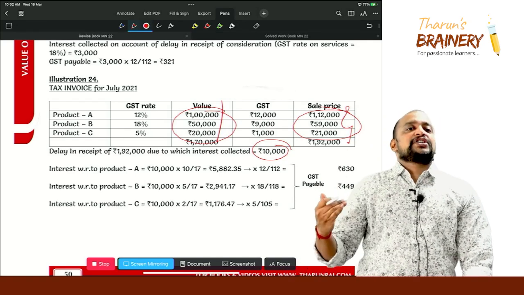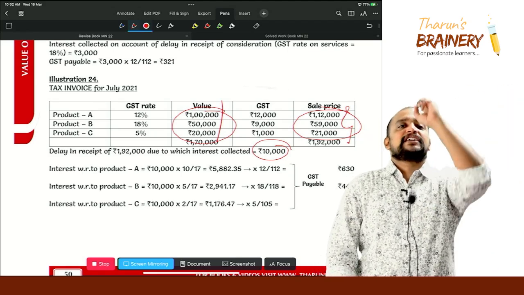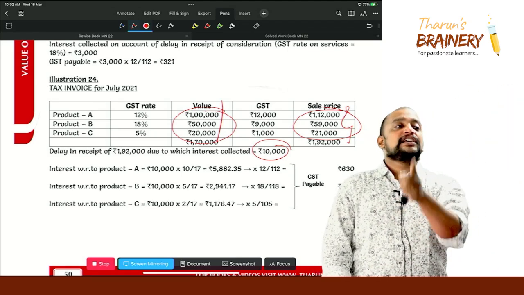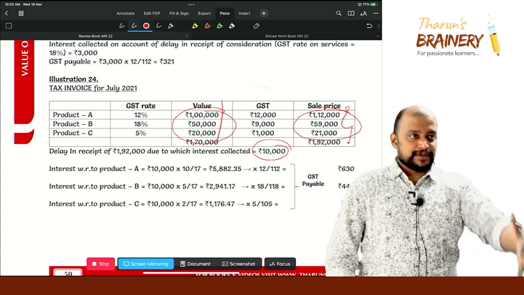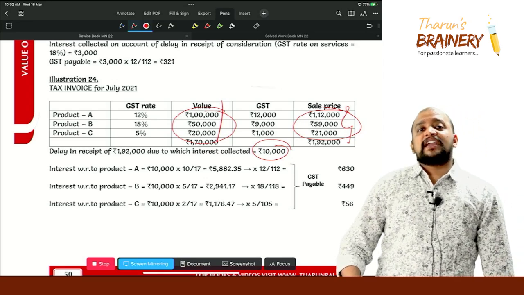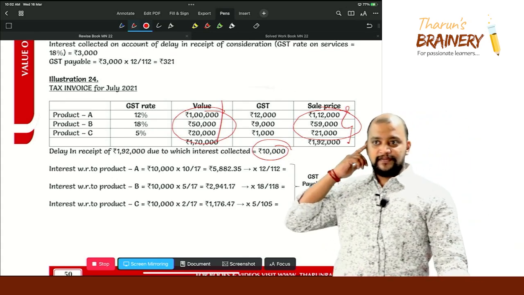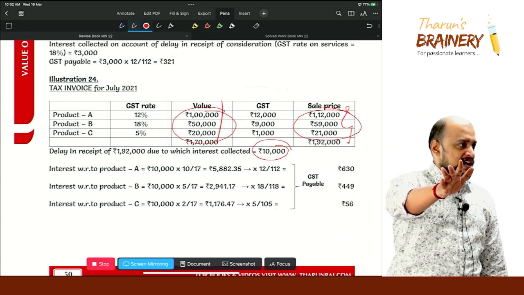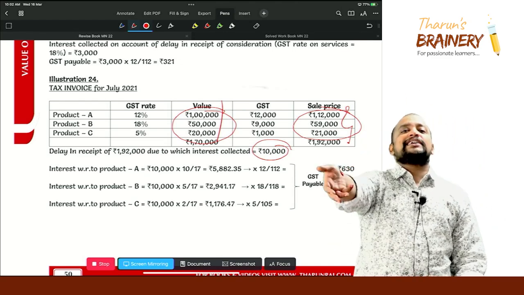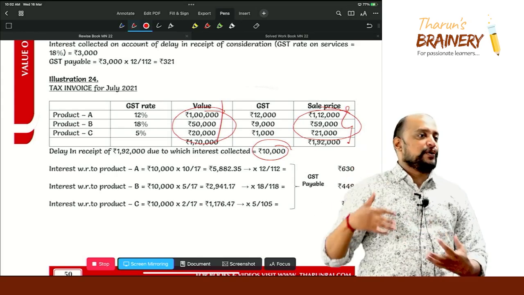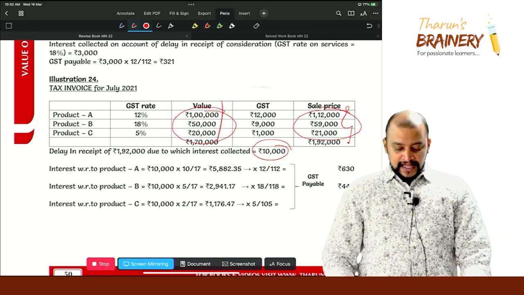We need to apportion and take the rate applicable to the original supply, because interest is not a standalone supply; it is included in the value of the original supply. For this we need to give a debit note, because we receive the interest after generating the invoice, so the interest component will not be in the invoice. To recover that extra money, we need to issue a debit note. Is it clear?